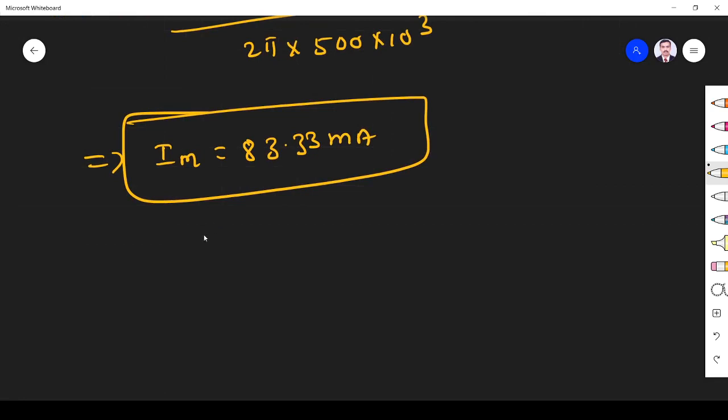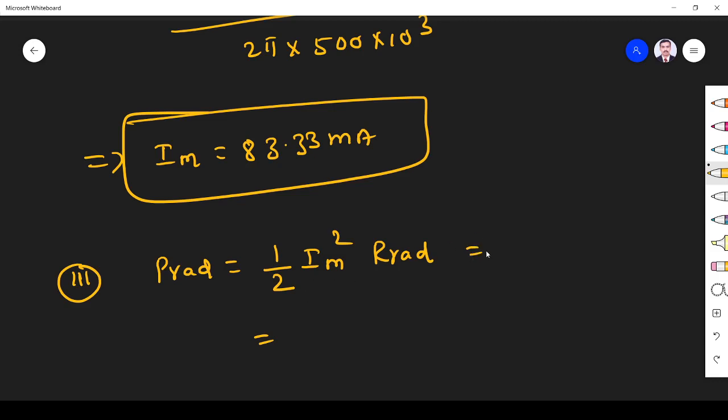We know what the R radiation is for a half-wave dipole. Third question is power radiated, we have to find. Power radiated, we know, is 1 by 2 Im squared R radiation. Simple, right? So I squared R, that is equal to IRMS squared into R radiation.